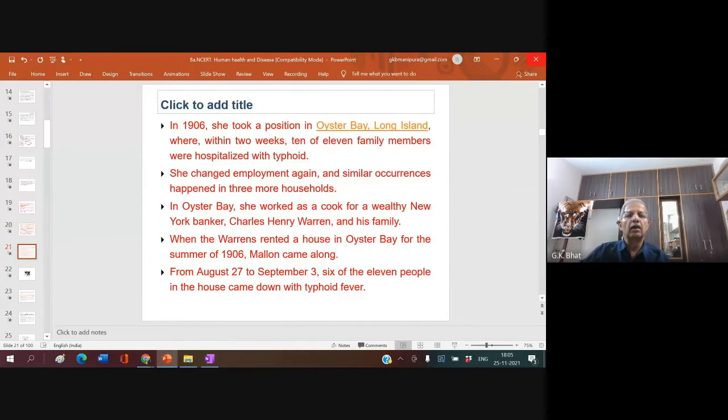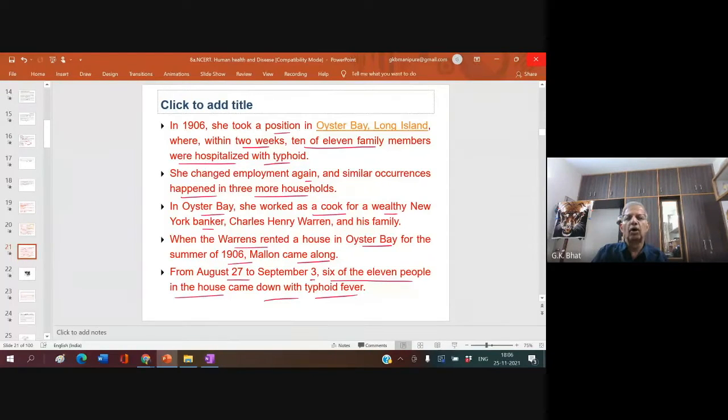In 1906, she took a position in Oyster Bay, Long Island, where within 2 weeks, 10 out of 11 family members were hospitalized for typhoid. She changed employment again, and a similar occurrence happened in 3 more households. In Oyster Bay, she worked as a cook for a wealthy New York banker and his family. When the Warrens rented a house in Oyster Bay for the summer of 1906, Mallon came along. From August 27 to September 3, 6 of the 11 people in the house came down with typhoid fever.